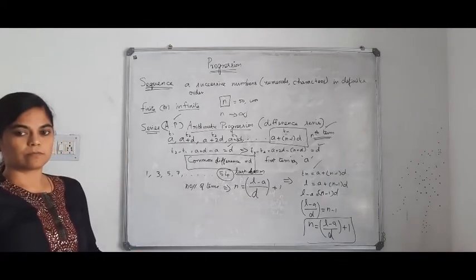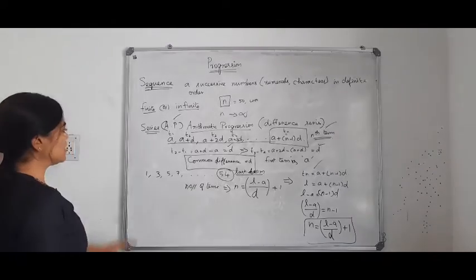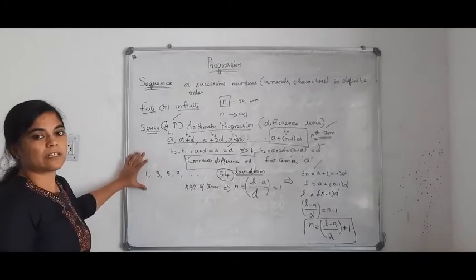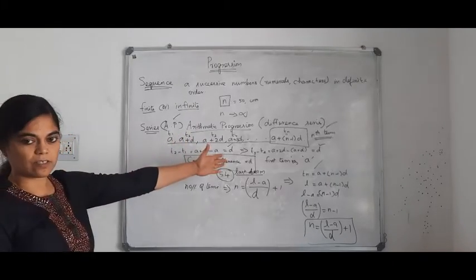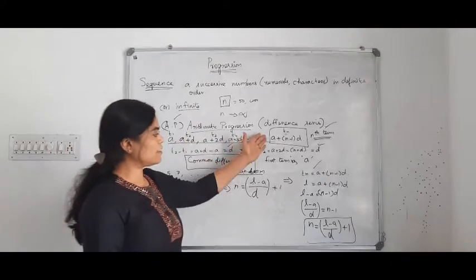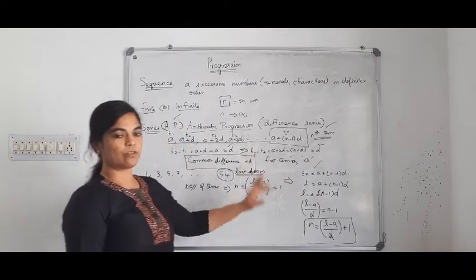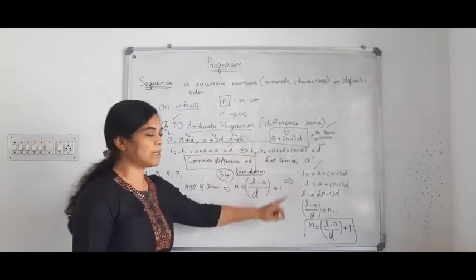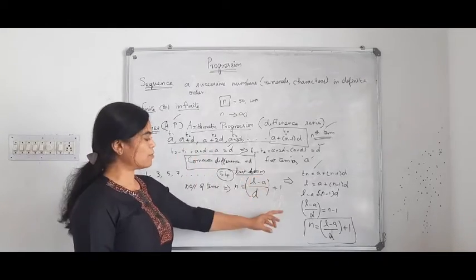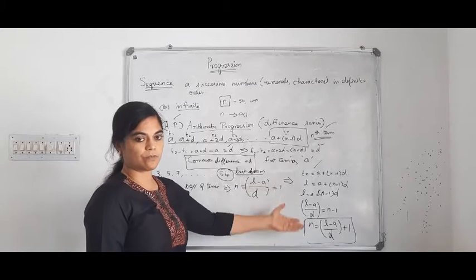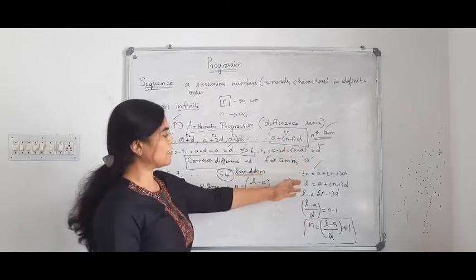Tn is nothing but the last term. So these are all the arithmetic progression. What is arithmetic progression? It is a different series. We can calculate the nth term by means of this formula and also the number of terms by means of this formula. So don't confuse nth term and number of terms. Suppose you are asked to find how many number of terms, then you have to use this formula. Suppose you are asked to find the 20th term or 18th term, whatever it may be, you have to use this formula.